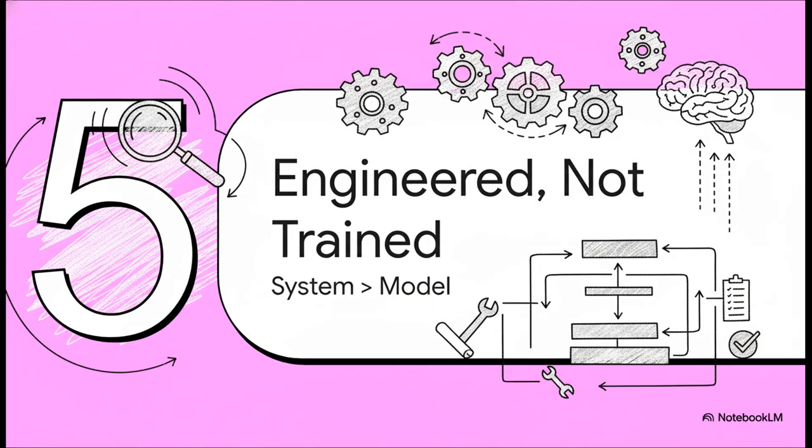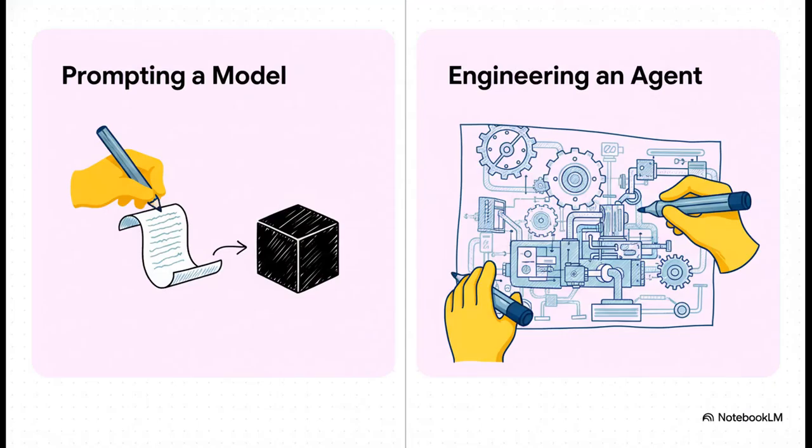So let's zoom out for a second. Seeing this process in action really shines a light on the most important thing to know about agents. The real breakthrough here isn't just the AI model itself, it's the system that's built around it. You know, this requires a total shift in how we think. For the past couple of years, we've been obsessed with prompting a model, just trying to find the magic sequence of words to get one perfect output. But building an agent is about engineering a system. The focus shifts from the magic words to designing a reliable, repeatable process that can juggle multiple steps and tools to nail a complex goal.